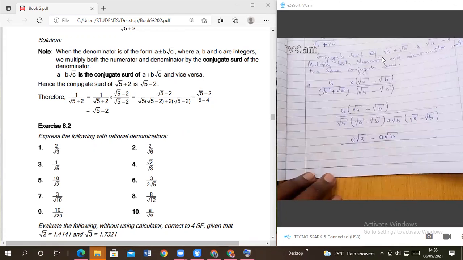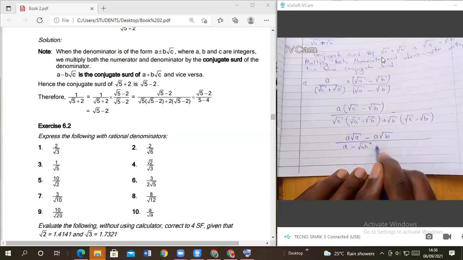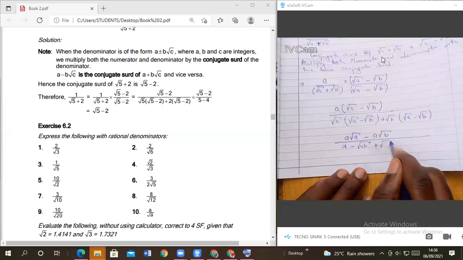A squared, which is the same as what? Which is a, minus root of a times root of b. What do you get? We get root of AB. Carry the sign: plus root of b times root of a. What do we get? We get root of BA, root of AB, which is the same.